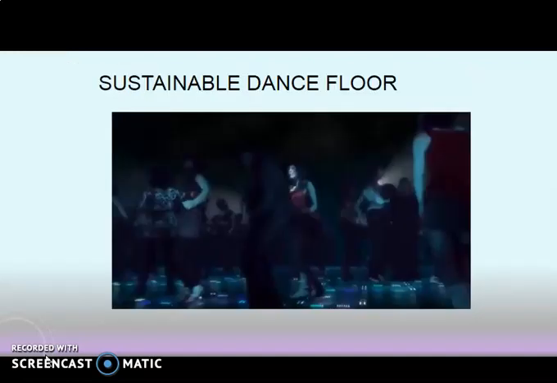So this is a sustainable dance floor. So we are producing energy from the floor due to the energy obtained by dancing.